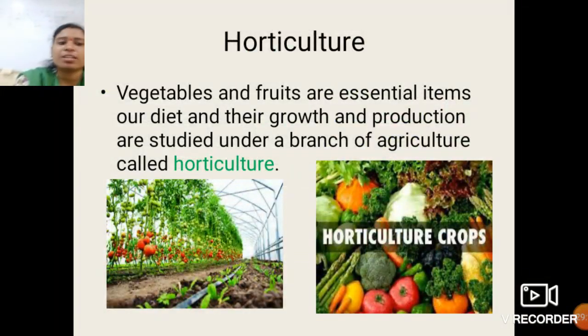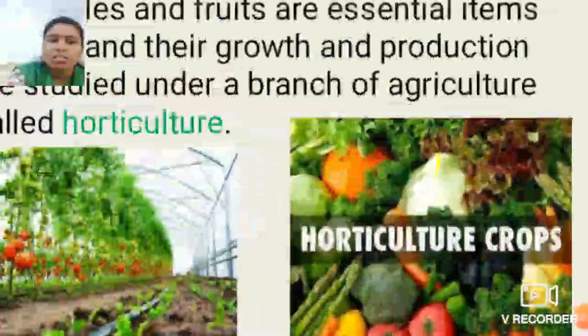See here, horticulture. These are the vegetables and fruits which are grown over there. Vegetables and fruits are essential items in our diet. Their growth and production are studied under the branch of agriculture known as horticulture. Okay students, got it? So these are the pictures of horticulture. See over here.